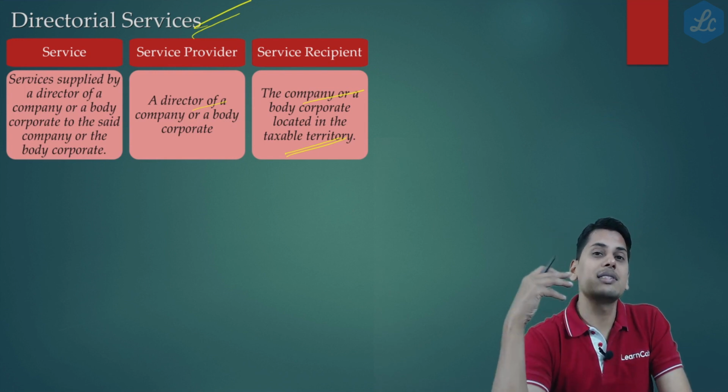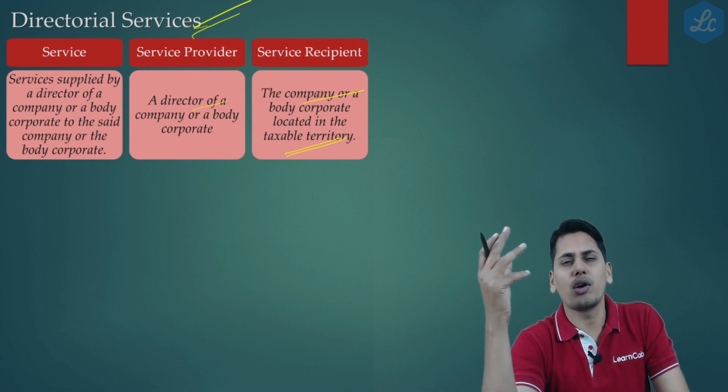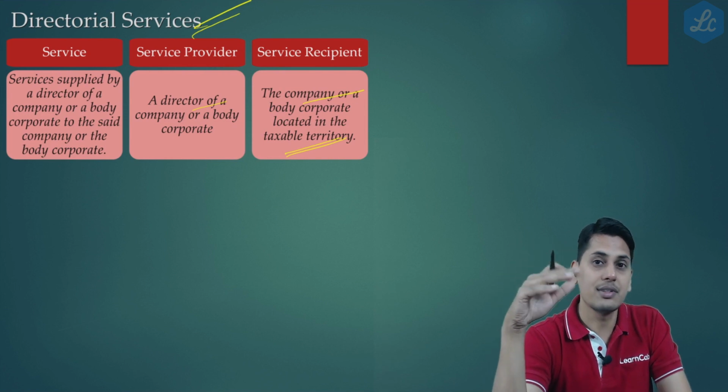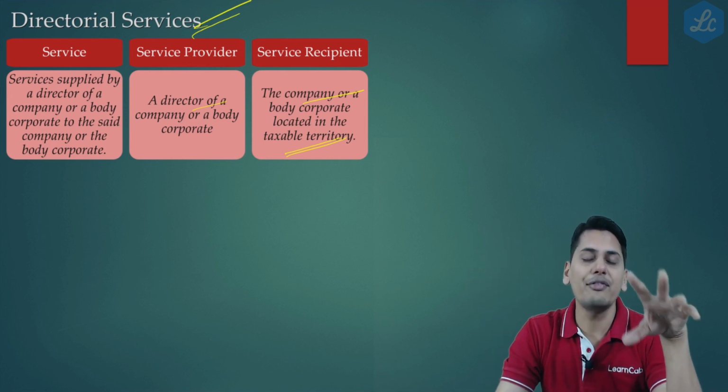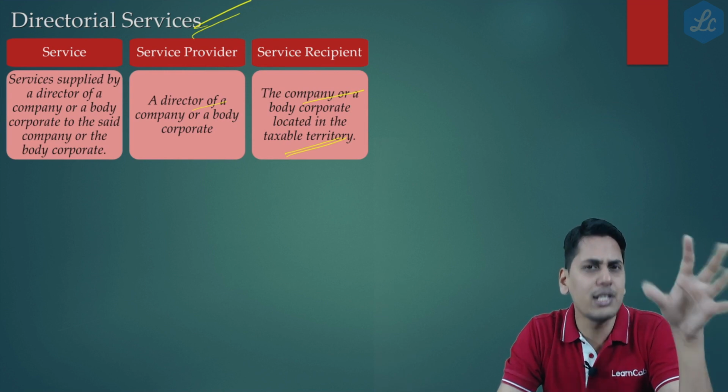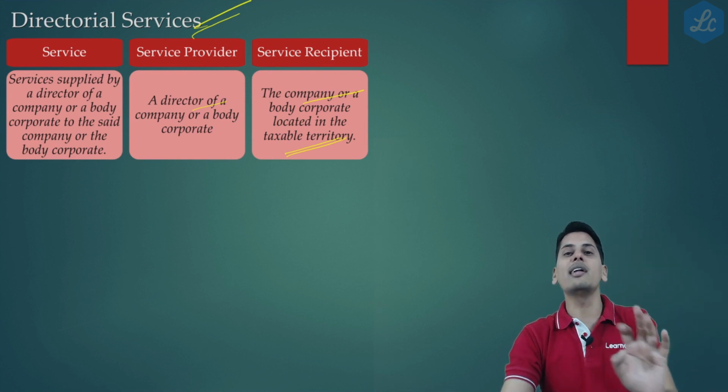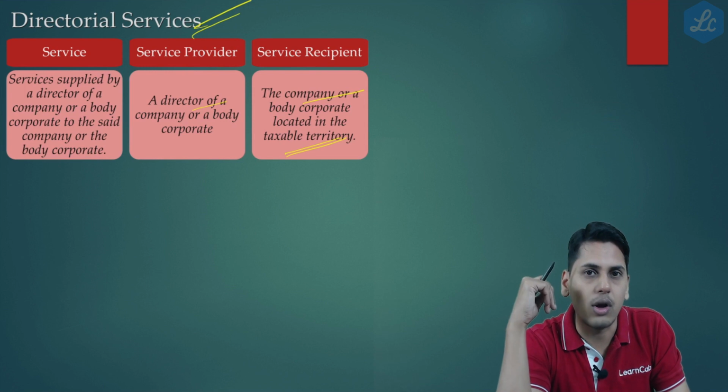Now, friends, when the services are supplied by an employee to the employer, naturally it's a Schedule 3 transaction, which is neither a supply of goods nor a supply of services. So, therefore, it doesn't qualify itself to be a supply. So, the question of paying taxes under forward charge or under reverse charge does not arise at all.